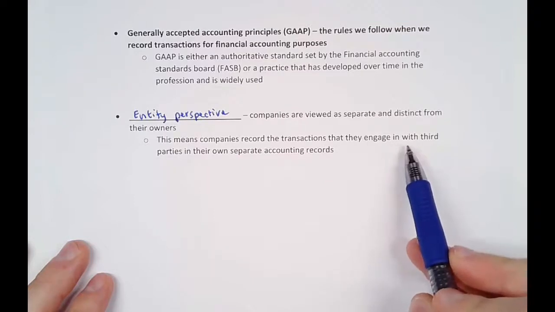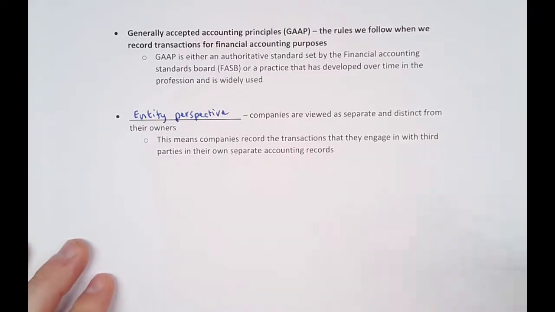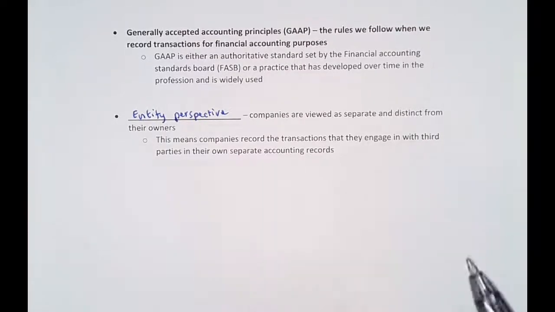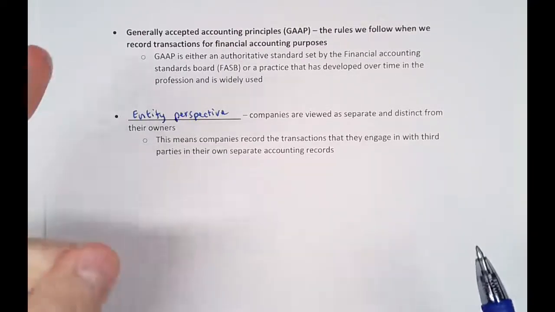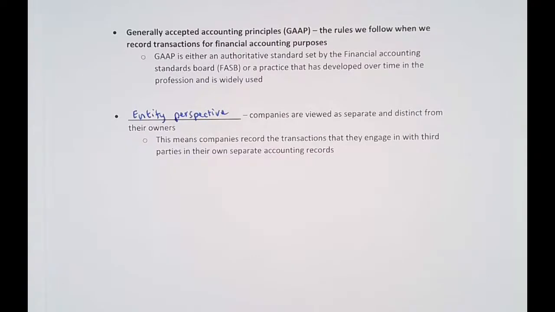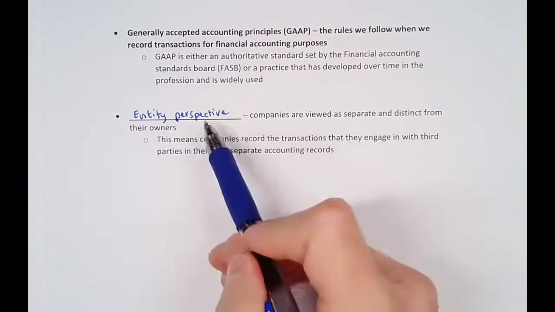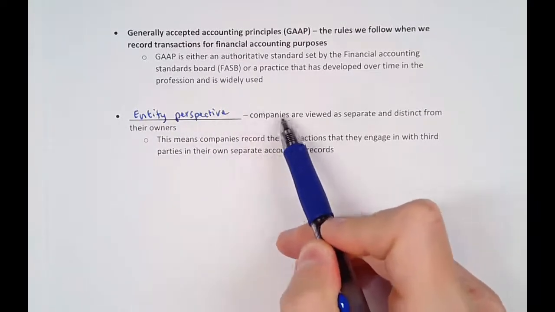If a specific company engages in a transaction with a third party, they record it on their accounting records, whereas if the owners have a transaction with that same third party, the owners record that on their own accounting records. The owners are separate and distinct from the company because that way we can identify all the transactions that happen within the company and account for them as just one entity.